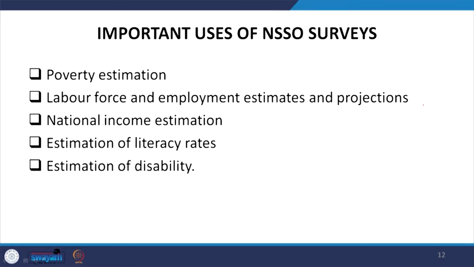And the important uses of the NSS survey, where we can use this survey for our analysis. We can use it for poverty estimation, for understanding or estimating employment, or its projection also, because we have a time component over so many years for this survey. So, there is a possibility of projection for another 5 years or 10 years ahead. National income estimation, estimation of literacy rates, estimation of disability as well. Why do we do it and why do we need it? Because of some kind of policy framework for the future generation or future context.